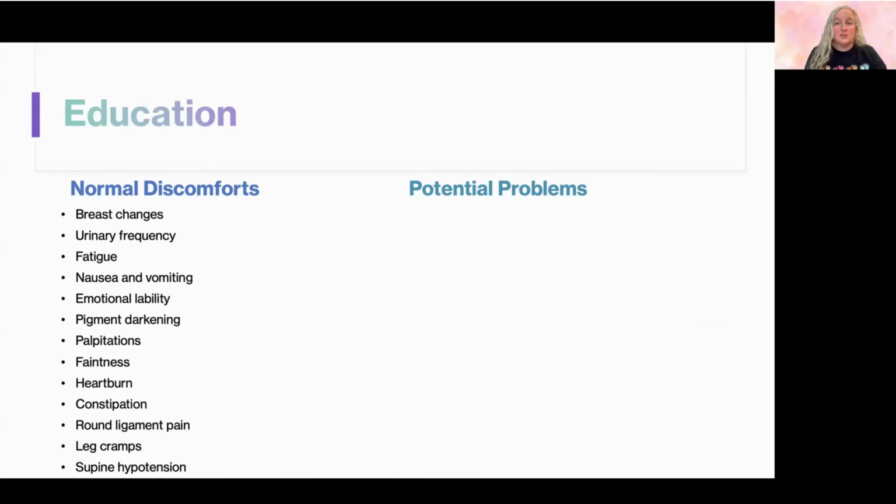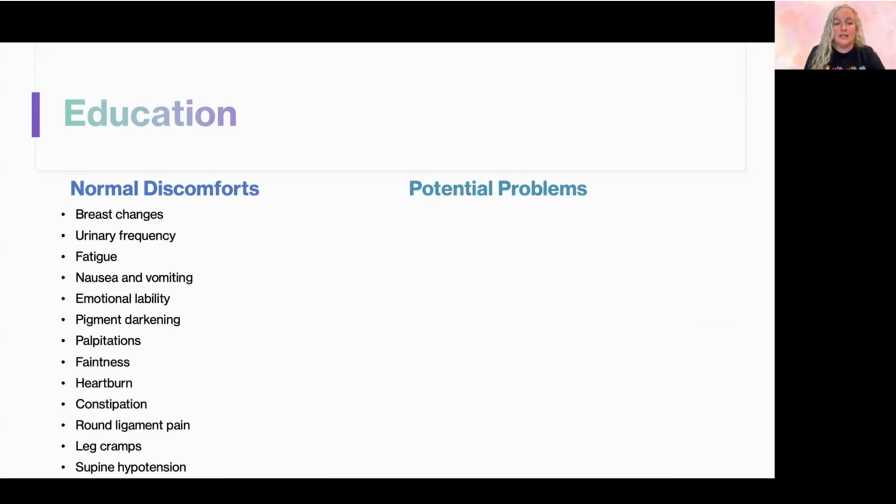Fatigue is normal. Nausea and vomiting, if it's not like hyperemesis where she's vomiting all the time. Some nausea and vomiting in pregnancy is normal. Pigment darkening, so we're thinking about not only that the areolas on the breast can darken, but also linea nigra, the line on the abdomen from the belly button down.